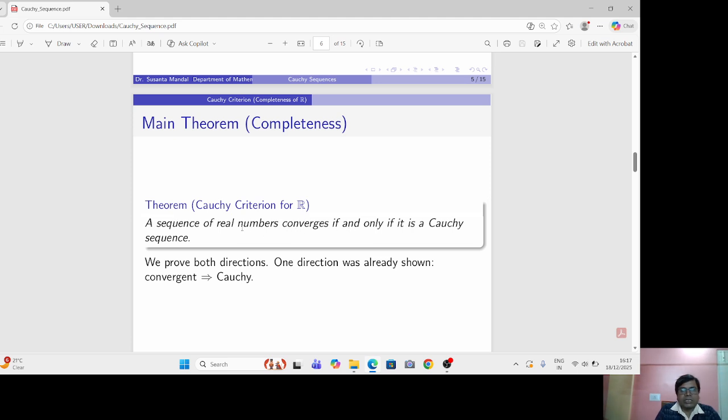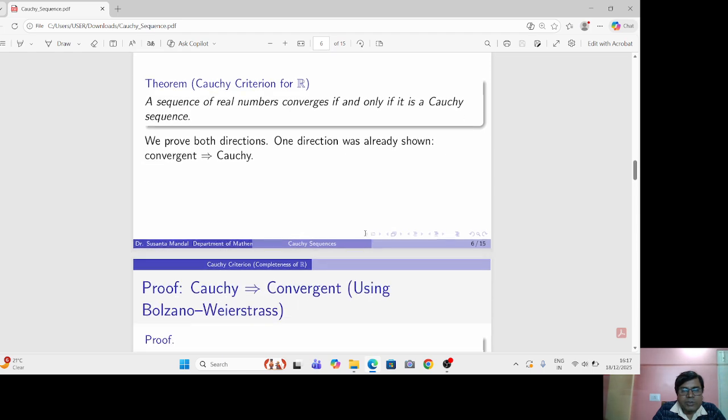In the case of a sequence of real numbers, convergence implies Cauchy and Cauchy implies convergence. Therefore, it is an if and only if theorem. One direction was already shown, that is, convergent implies Cauchy. Here we will show that a Cauchy sequence is a convergent sequence.